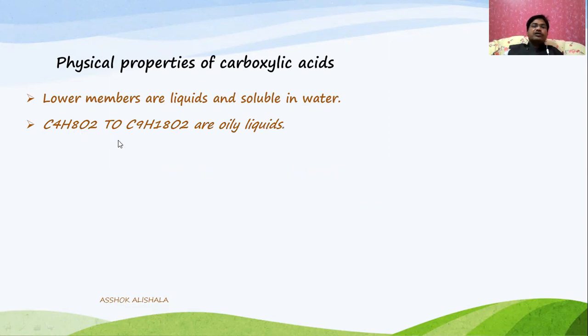Up to C3, that is propanoic acid, they are normal liquids, but from C4 (C4H8O2) up to C9 they are oily liquids, and above C9 they are solids. The higher members, from C10 onwards, are colorless solids. Acetic acid, which you observed in the laboratory, is colorless.